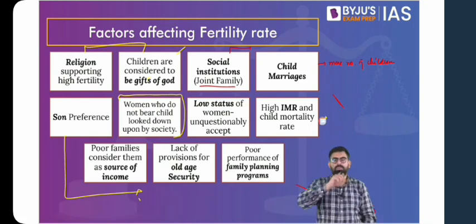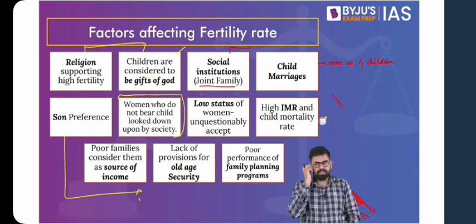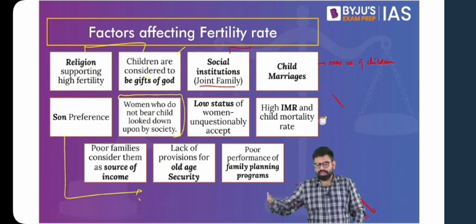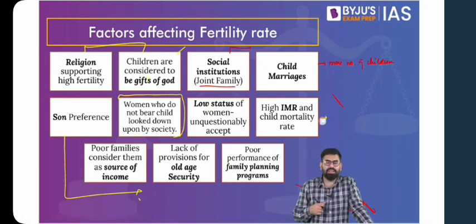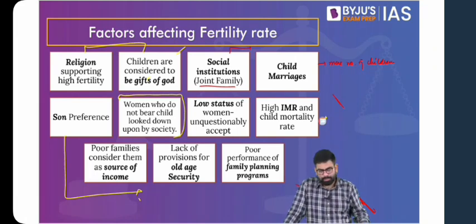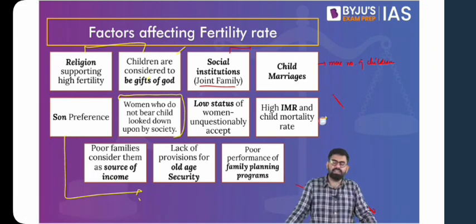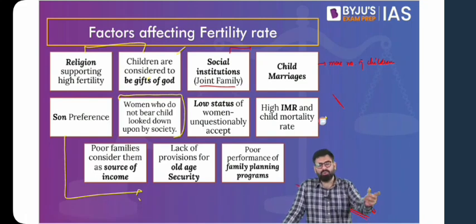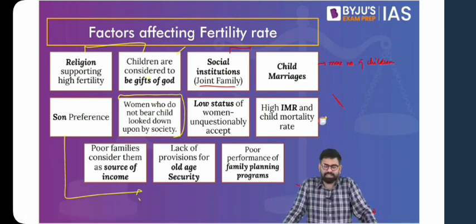Just think about a traditional Indian family, and that too a few generations back. They tend to give birth to more number of children, as you can actually see in your families as well. Why? Because the infant mortality rate was high, and you find that the probability attached to a particular child, whether he or she will live or not, was low. Because of that reason, families used to think that the chances are that we'll lose this child, and they tend to give birth to more number of children. So this high infant mortality rate and child mortality rate can also be the reason.